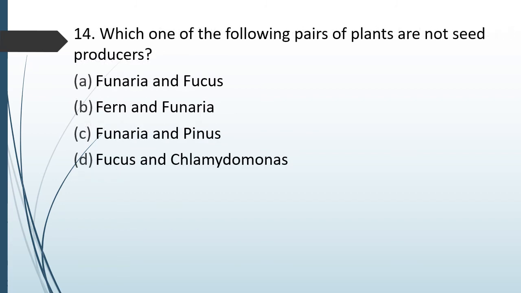Question number 81. Which one of the following pairs of plants are not seed producers? Option A, Funaria and Fucus. Option B, Fern and Funaria. Option C, Funaria and Pinus, or option D, Fucus and Chlamydomonas. Which one of the following pairs of plants are not seed producers? The correct answer is option B, Fern and Funaria.